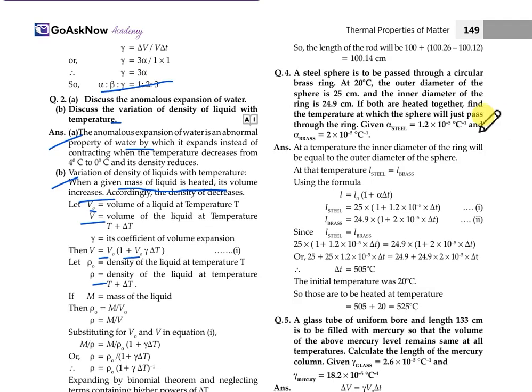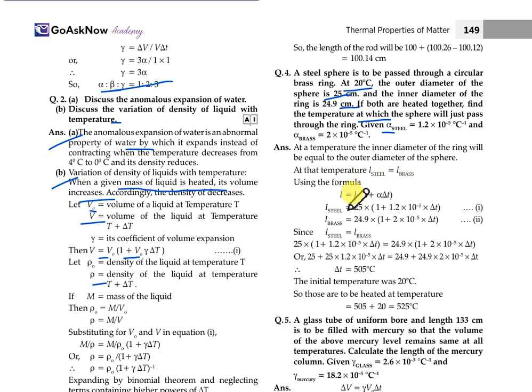Now, a steel sphere is to be passed through a circular brass ring at 20 degrees Celsius. The outer diameter of the sphere is 25 centimeter and the inner diameter of the ring is 24.9 centimeter. Both are heated together. Find the temperature at which the sphere will just pass through the ring. Given alpha steel is 1.2 into 10 raised to the power minus 5, and for brass it has been given. So at that temperature, the inner diameter of the ring will be equal to the outer diameter of the sphere. At that temperature, L steel will be equal to L brass.